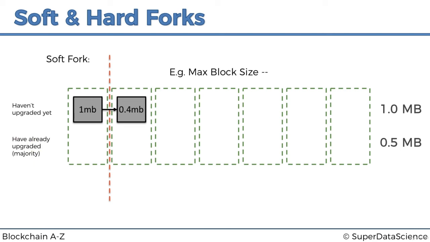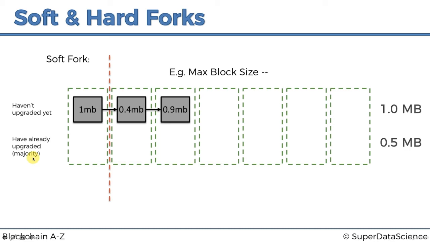Then let's say the next block is again found by a miner from this group. Again, that could happen as well. But this time the block is 0.9 megabytes. If we check the rules, we'll see that 0.9 megabytes does conform to the old rules, so it's accepted by these miners, great. However, 0.9 megabytes doesn't conform to the new rules, which are 0.5 megabytes. The 0.9 is greater than the new limit, and therefore it's not accepted by the miners who have upgraded.